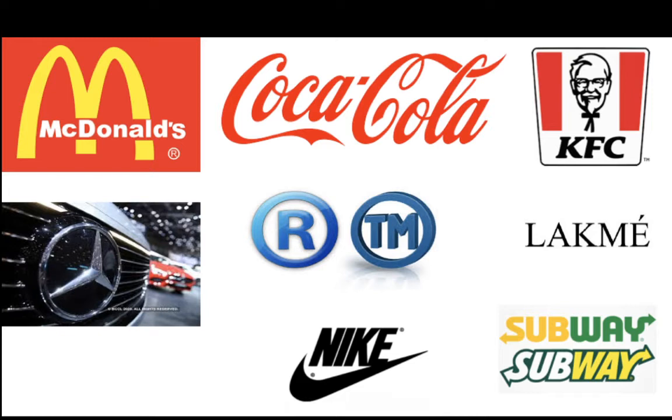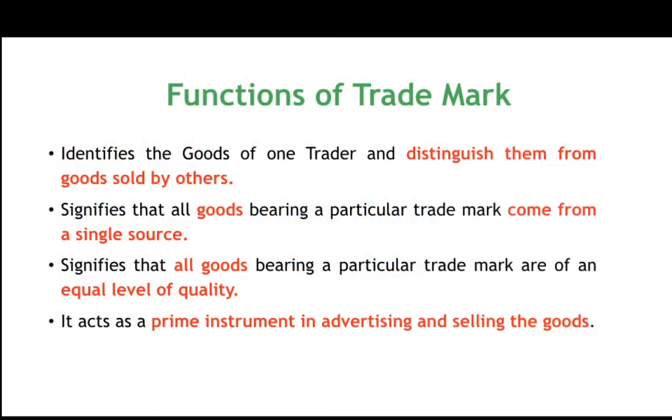Okay, so KFC, you can see it's very faint, but still you can see that there is a TM attached. It means that for this particular mark of KFC, they have applied for registration, but they haven't got the registration till this point. Okay, so that is very important. So from now onwards, whenever you see a particular enterprise with R or TM, just think, what is the difference between both the marks?